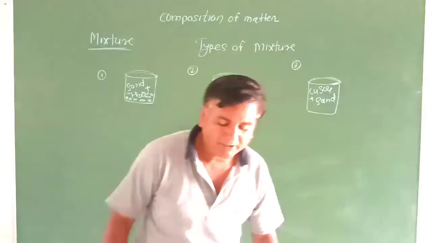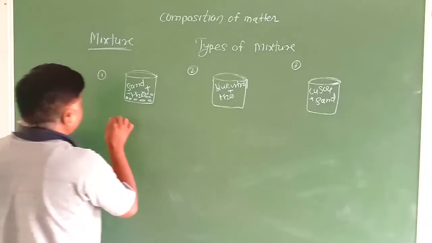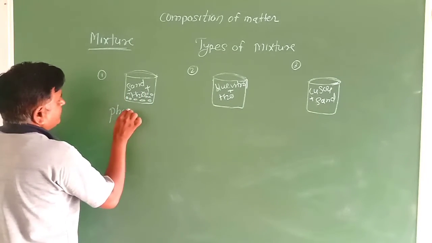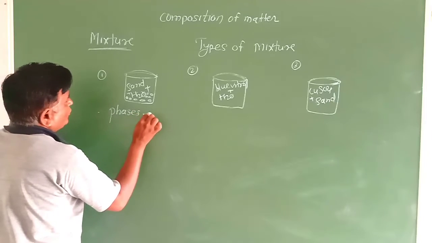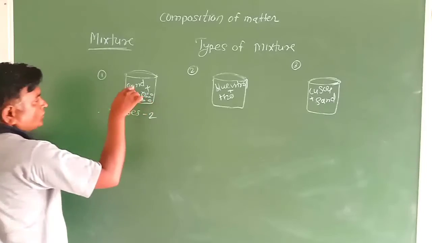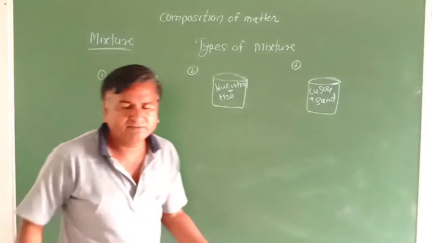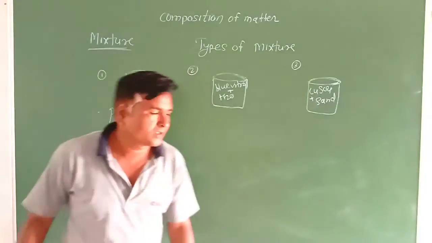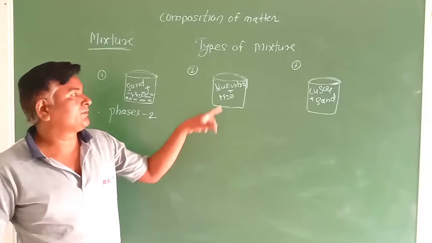Therefore, number of phases: how many phases will we get here? Number of phases, two phases. Which are the two phases here? The first phase belongs to sand and the second phase belongs to water. Okay. Now the same activity is done here.